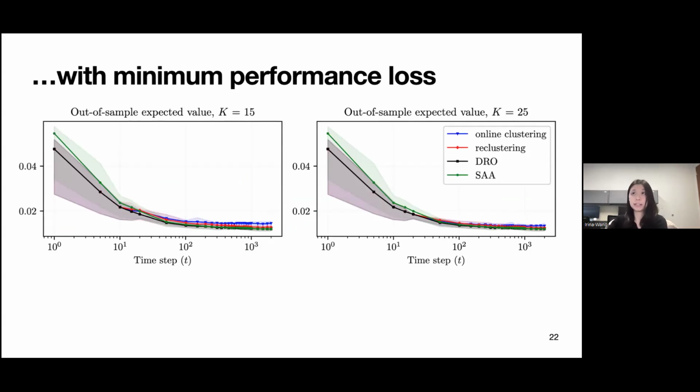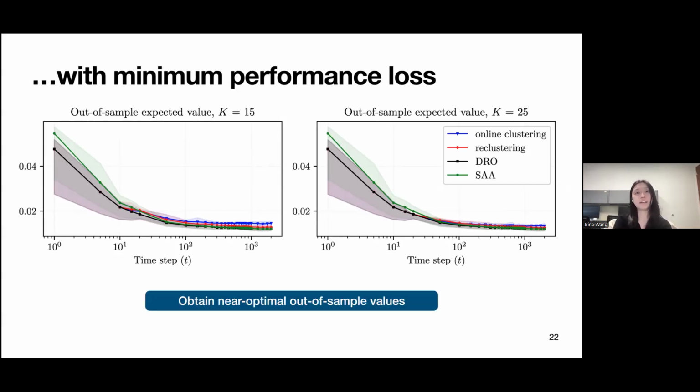sample average approximation. And we know that in theory, for sample average approximation, when we have more data points, we are essentially approaching the true distribution, so it has really low out-of-sample error. And we're showing that our method, which has multiple orders of magnitude speedup, can also achieve near-optimal out-of-sample values.